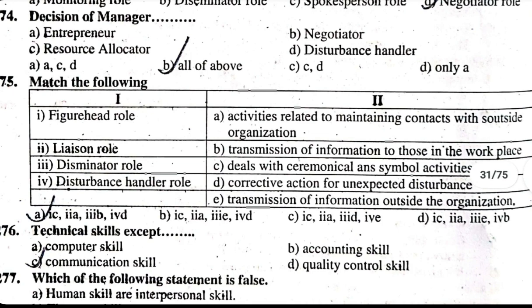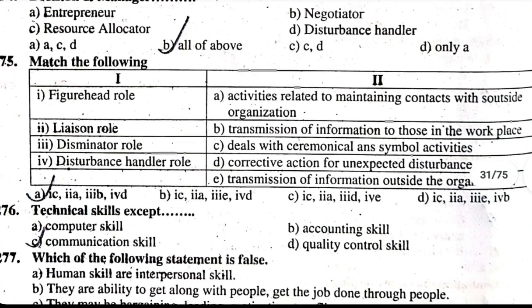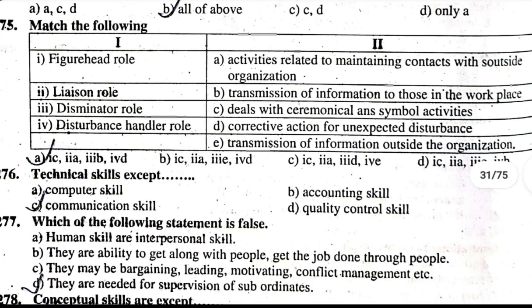277. Which of the following statement is false? A. Human skills are interpersonal skill. B. They are the ability to get along with people, get the job done through people. C. They may be bargaining, leading, motivating, conflict management. D. They are needed for supervision of subordinates. The correct answer is D, which is false. They are needed for supervision of subordinates.